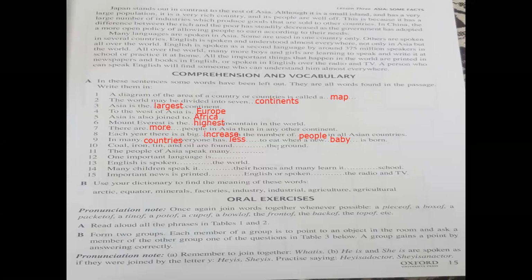Means the people, mostly people of this continent or of the countries, are very poor, and this continent has more countries which are poor.